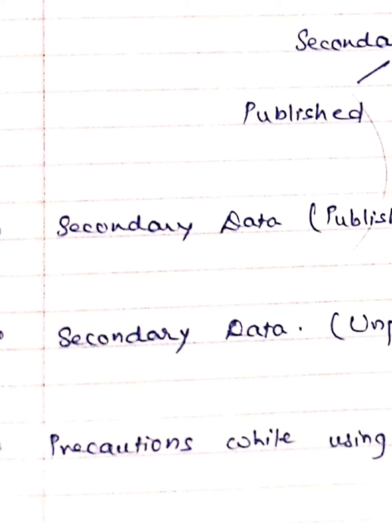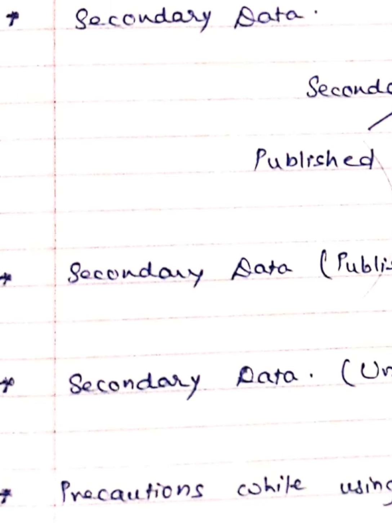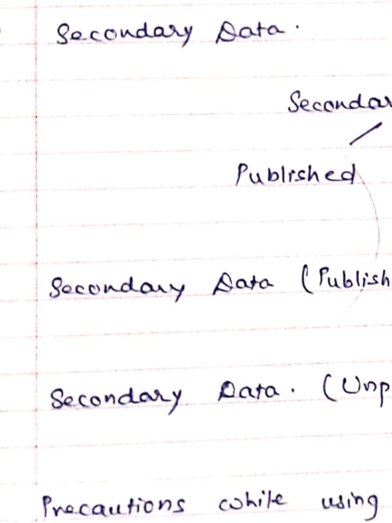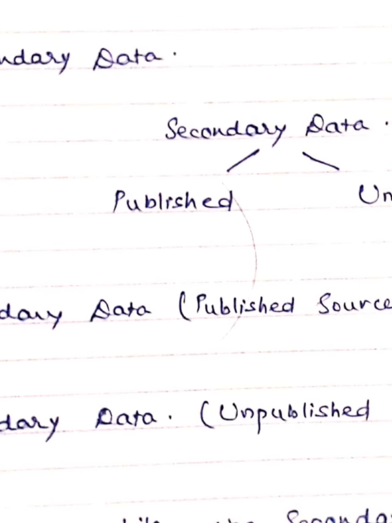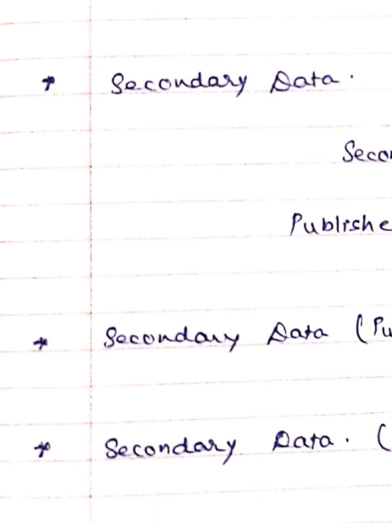Similarly, last but not the least, newspapers and periodicals, such as Business Today, Financial Express, and Times of India, who regularly publish information or data that we use for our own inquiry. So these are the secondary data by published sources.